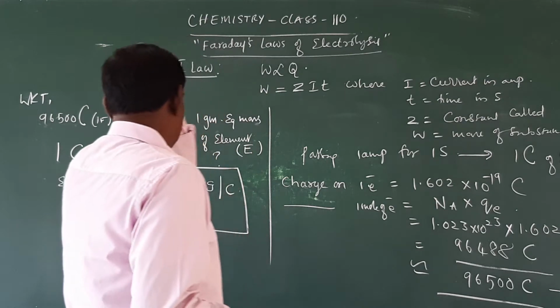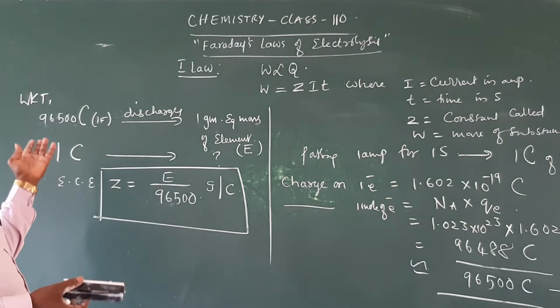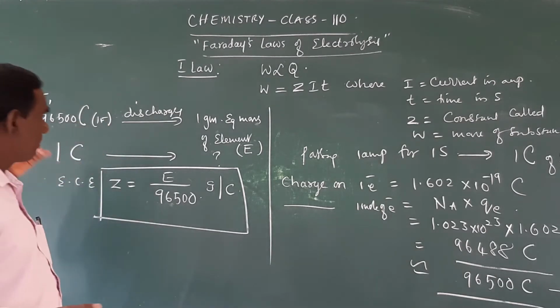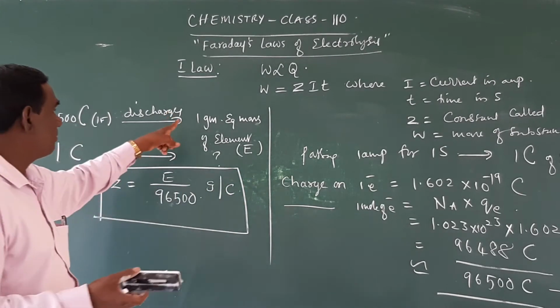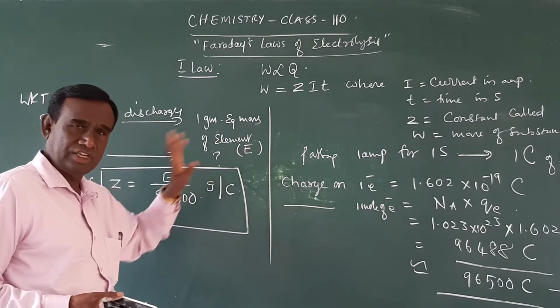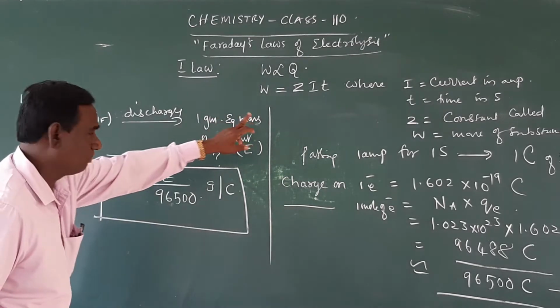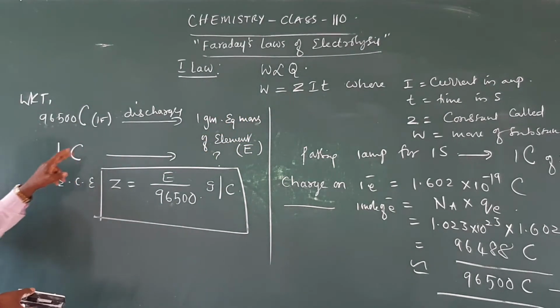Now you can calculate Z. We know that 96,500 coulombs of electricity, which is equal to 1 Faraday, produces or discharges 1 gram equivalent mass of an element, which is equal to E. Therefore, how much mass is obtained by passing 1 coulomb of electricity?